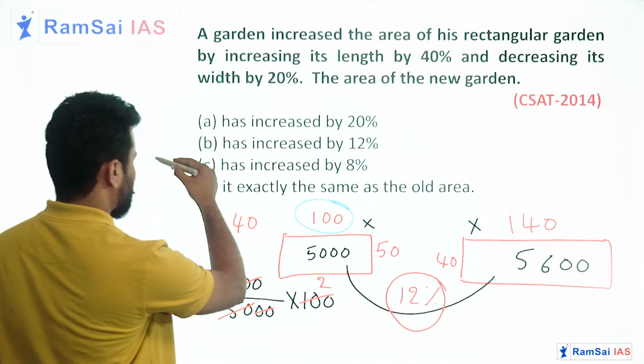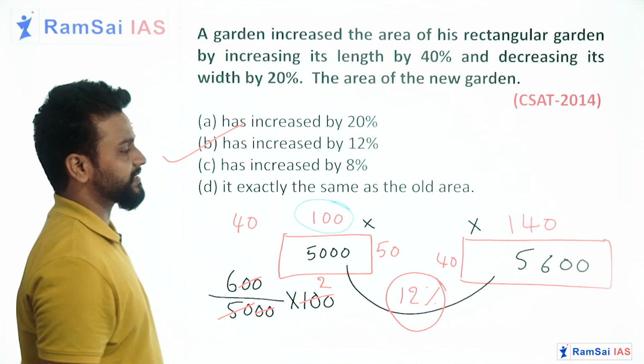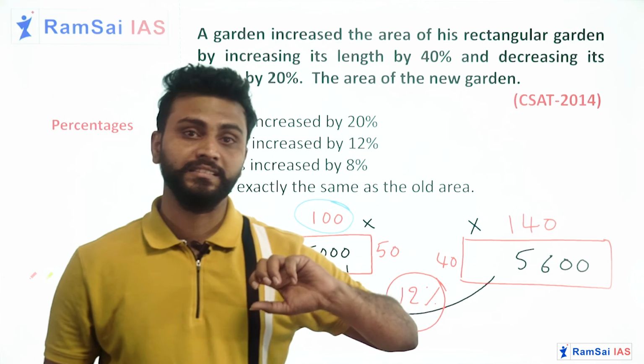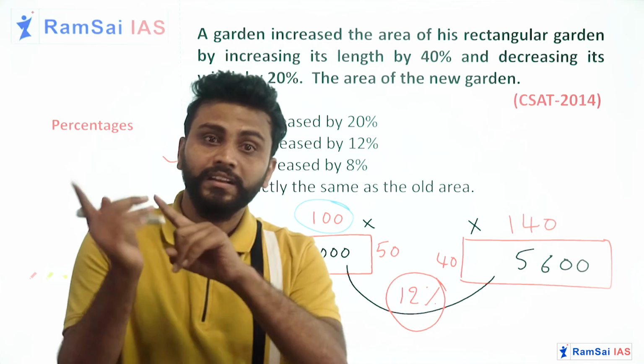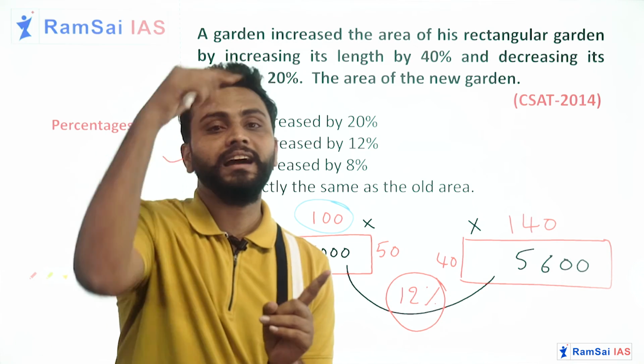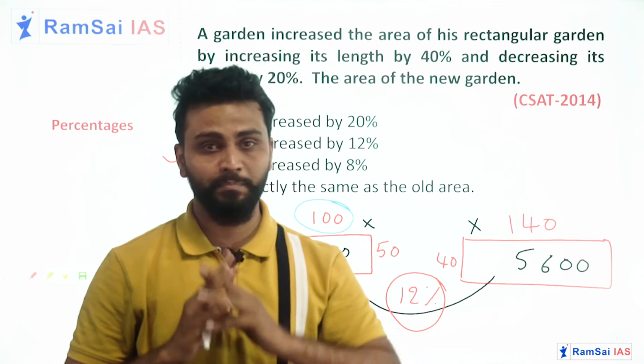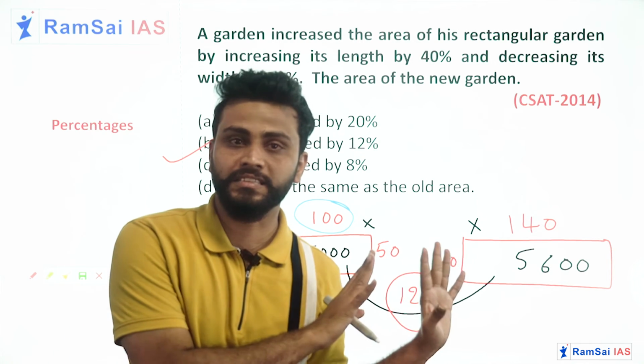So can you find the same in option B? Yes, option B is the answer, guys. It may take maybe 2 to 3 minutes, but if you know the concept of how to deal with the situation when increasing and decreasing of a percentage happens, it is easy.